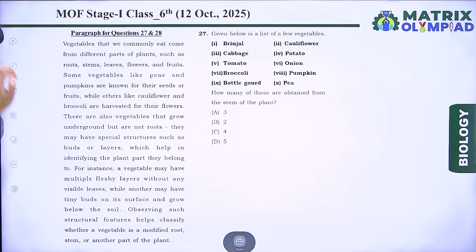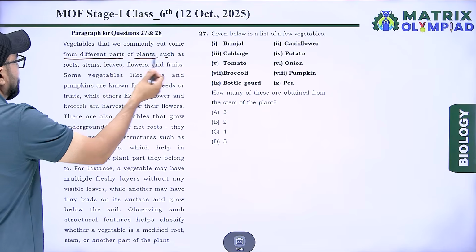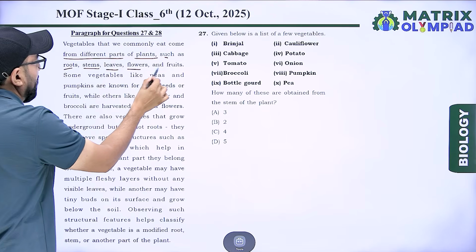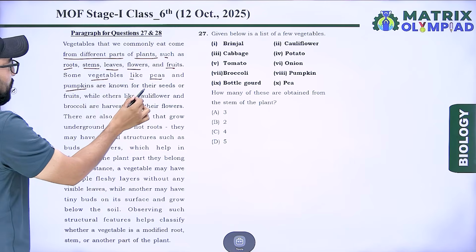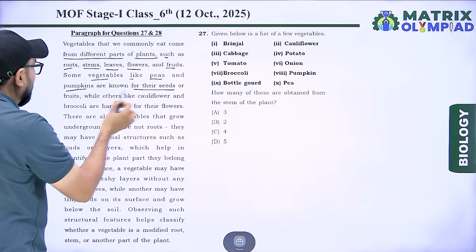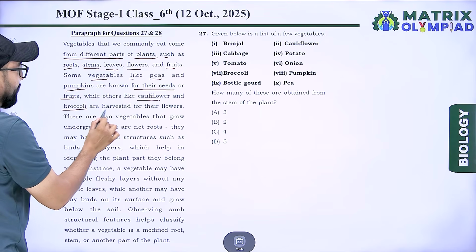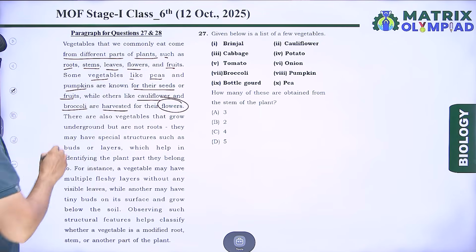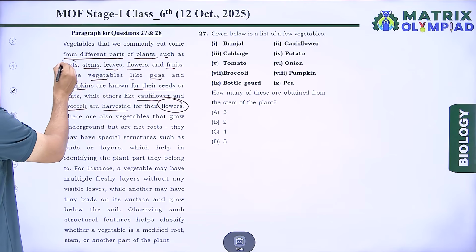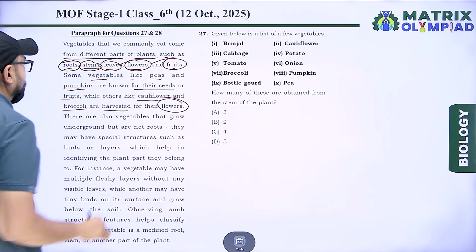Next, a paragraph. Vegetables that we eat come from different parts of plants such as root, stem, leaf, flower and fruit. Some vegetables like pea and pumpkin are known for their seed or fruit, while others like cauliflower and broccoli are harvested from their flower. In this paragraph, we discuss plant parts used as vegetables: root, stem, leaf, flower and fruit.